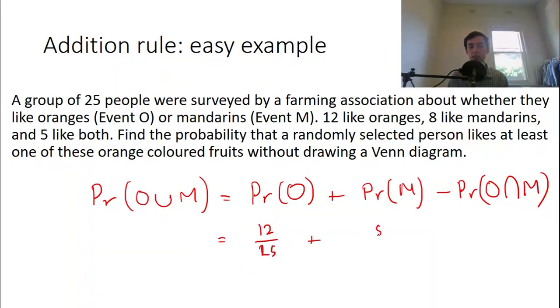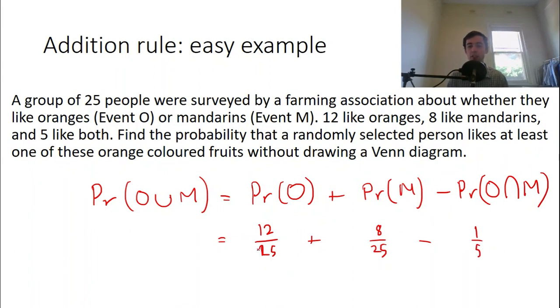Okay, there's 8 mandarins and 25 people. And the intersection is 5. 5 people like both. So it's 5 over 25. Now, I could simplify this last part, by the way. I could say, no, let's simplify this. That's actually 1 over 5.